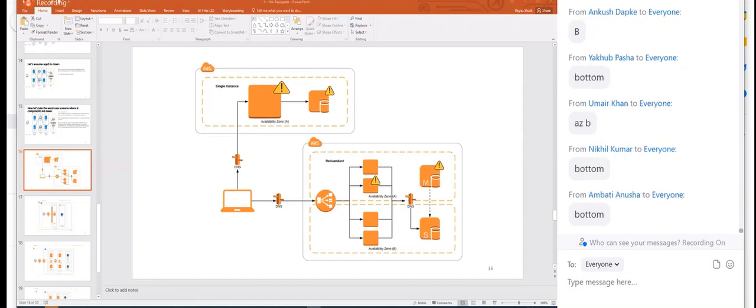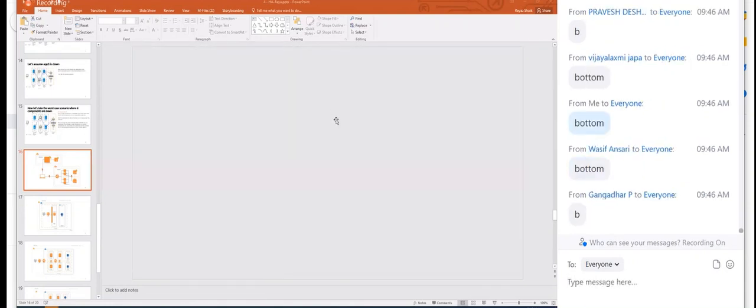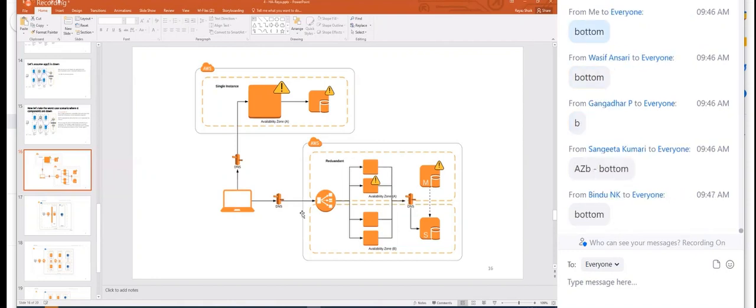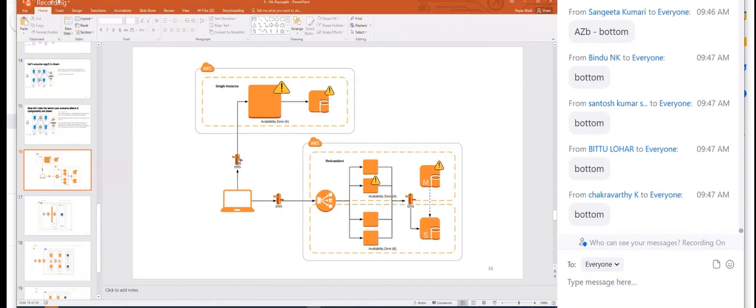Who is sitting quietly? Excellent. You said right. The bottom one is highly available. Now you tell me. Let me ask you why it is not highly available here. The first one, the top one. Why is it not HA?